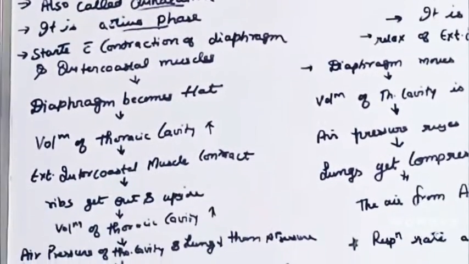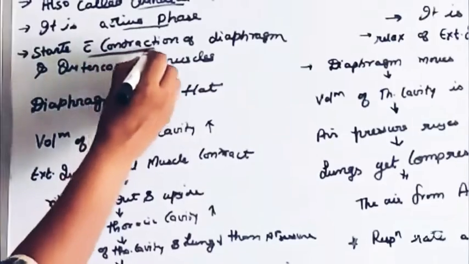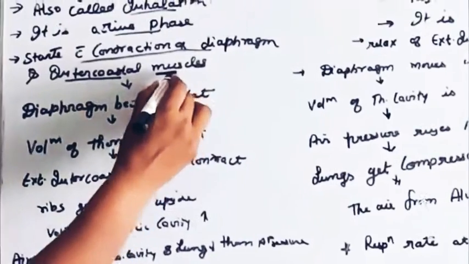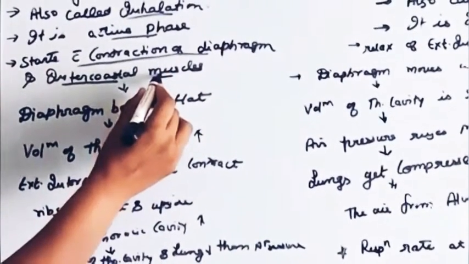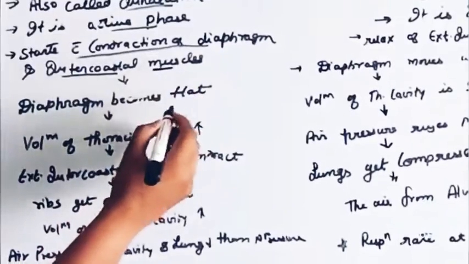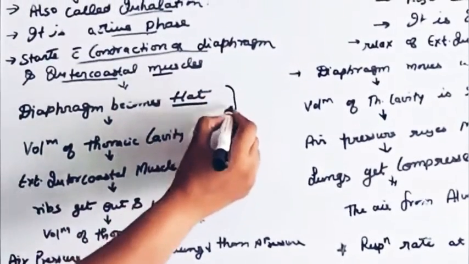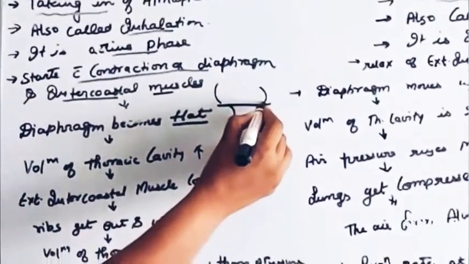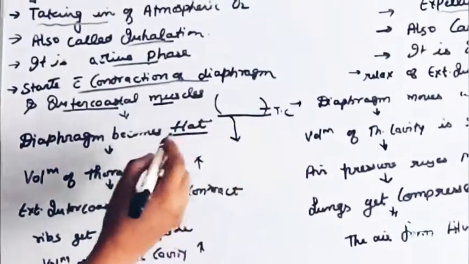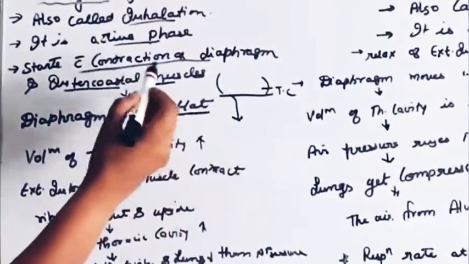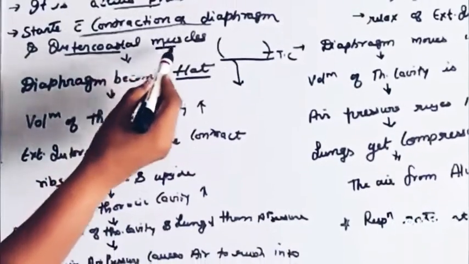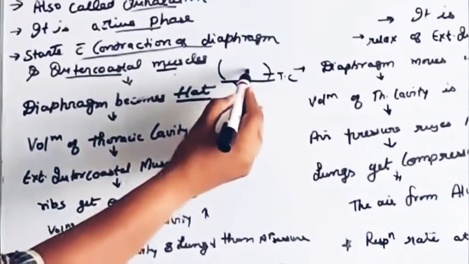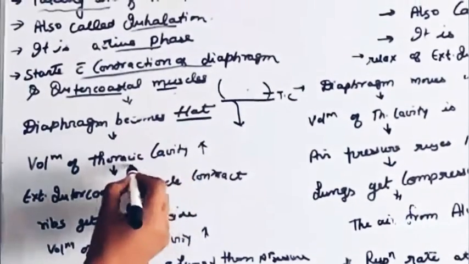Now the mechanism of inspiration starts with the contraction of the diaphragm and intercostal muscles. When these two contract, the diaphragm falls down in the abdominal cavity and becomes flat, which increases the volume of the thoracic cavity. Once again, I am repeating: when the contraction of the diaphragm and intercostal muscles occurs, the diaphragm becomes flat, which increases the volume of the thoracic cavity.